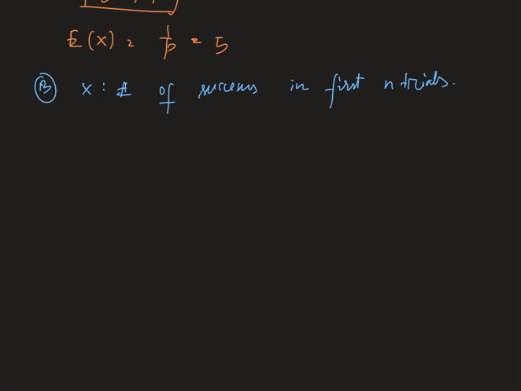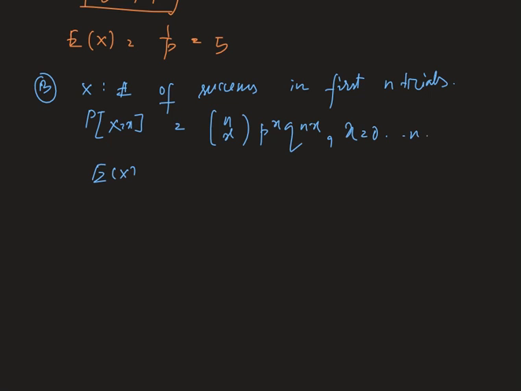Therefore the PMF, probability X equals small x, is nothing but a binomial PMF, that means n C x p to the power x q to the power n minus x, where x is 0 to n.